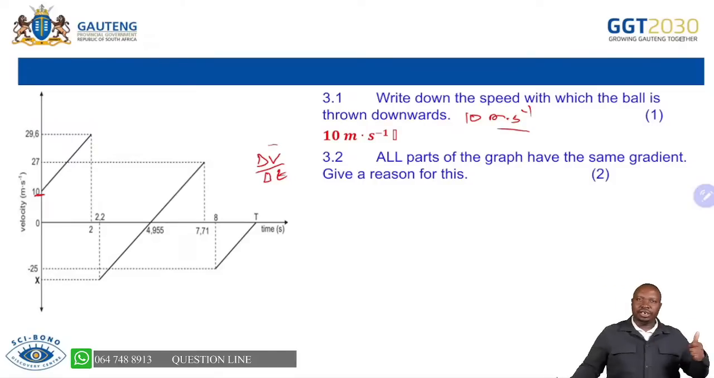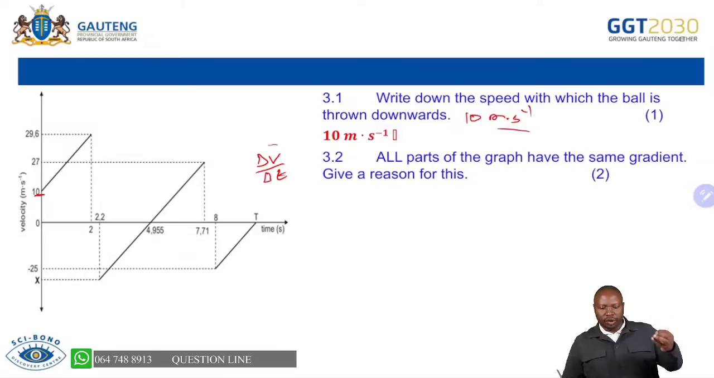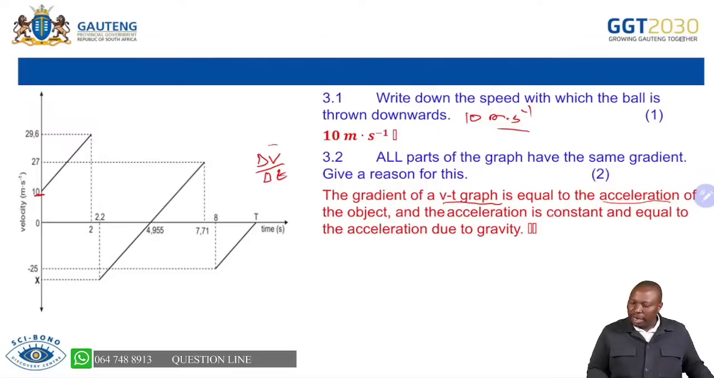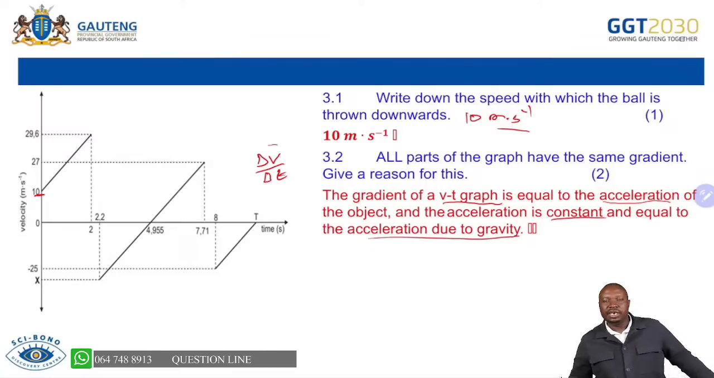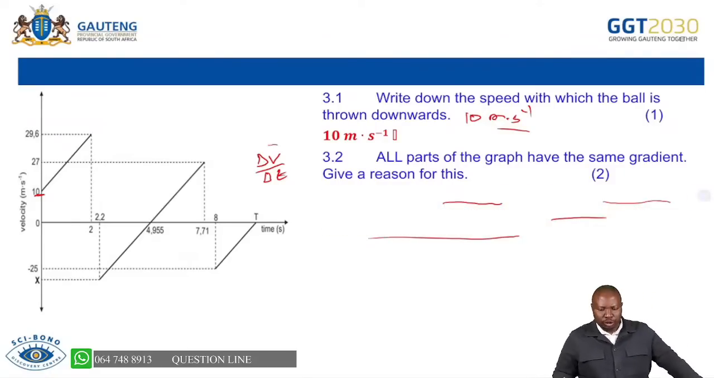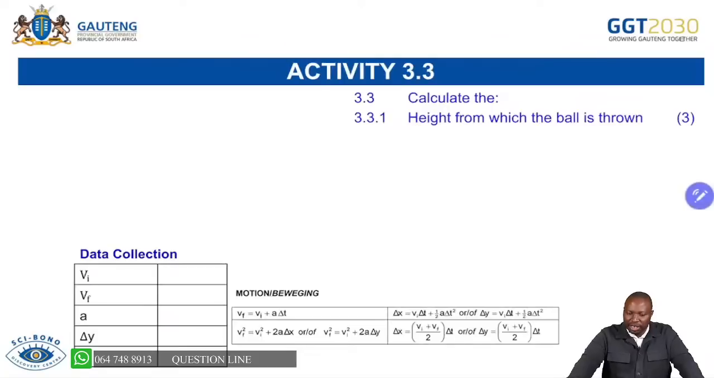You remember we said g is constant. Gravitational acceleration is constant. It remains 9.8 meters per second squared. Hence, we are saying the gradient of the velocity time graph is equal to the acceleration of the object. And the acceleration is what? It is constant and equal to the acceleration due to gravity, which is our 9.8 meters per second squared. I hope you get that and you are able to move. And I hope we are moving together.